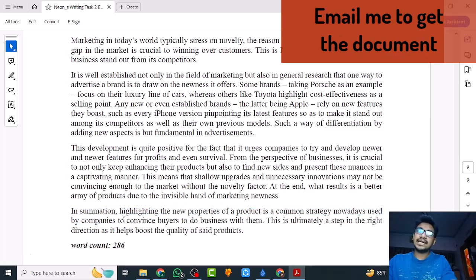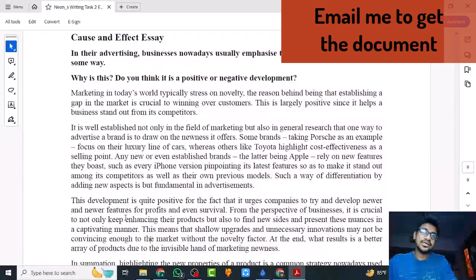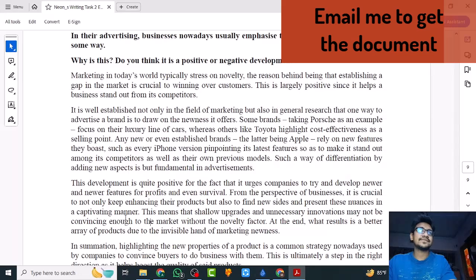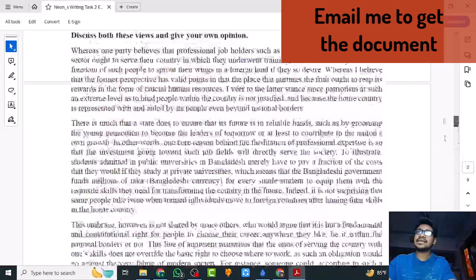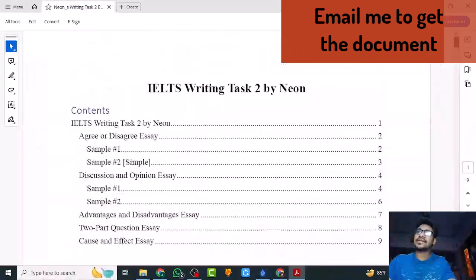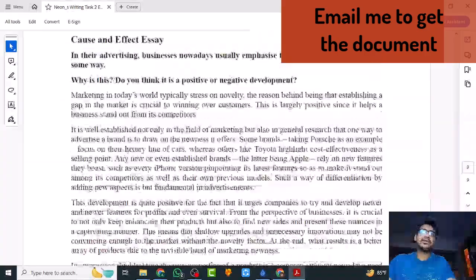Very simple, right? I think you all can follow my structure, and I already talked about my structure, my templates for writing task 2. You can check out the video in the description. And I just wanted to take this moment to go through an entire essay so that you know more in detail about it. And also, as you can see here, I have every single essay type sample here in this document. If anybody is interested, you can talk to me, you can reach out to me via email.